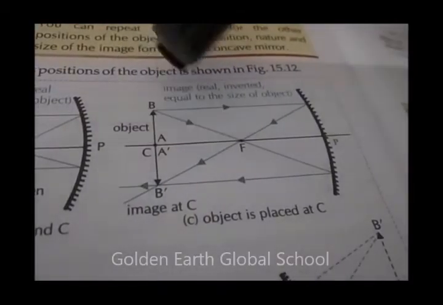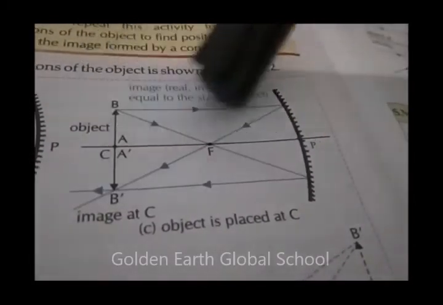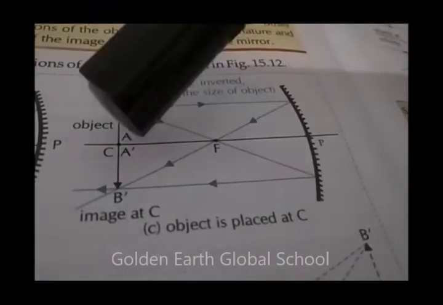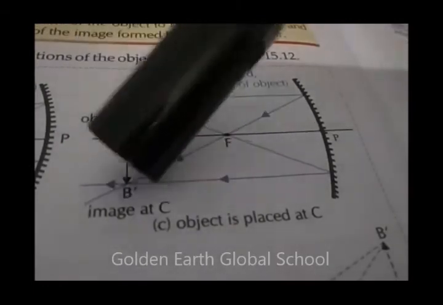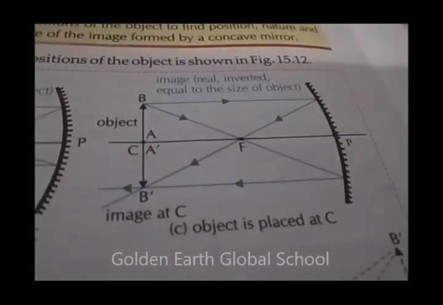Yes, you can see the figure. Object is at point C and the rays of light get reflected back, and the image formed is again at point C. It is real, inverted, and of same size as that of the object.